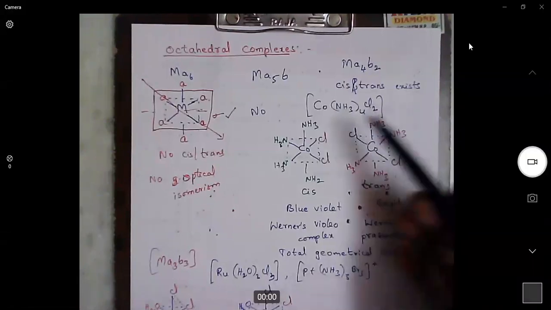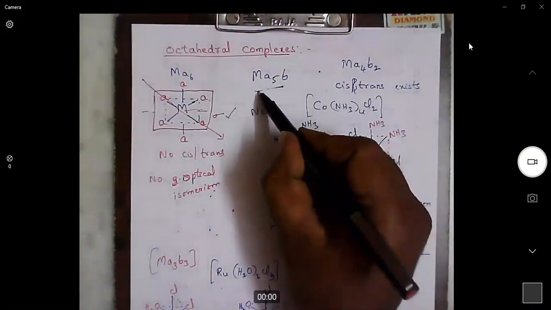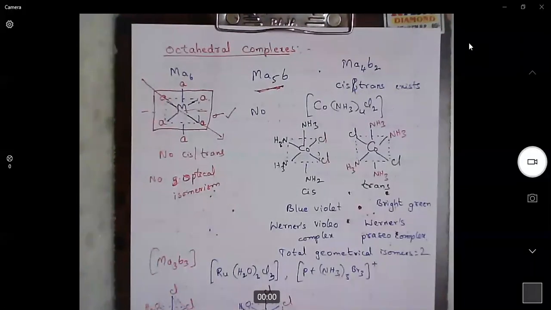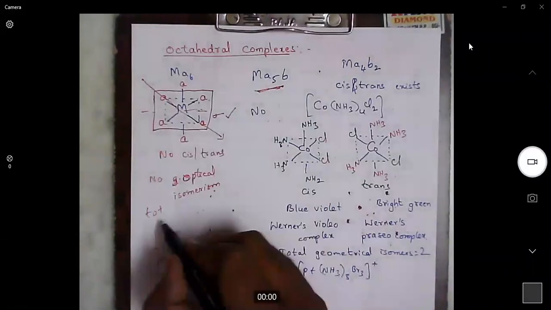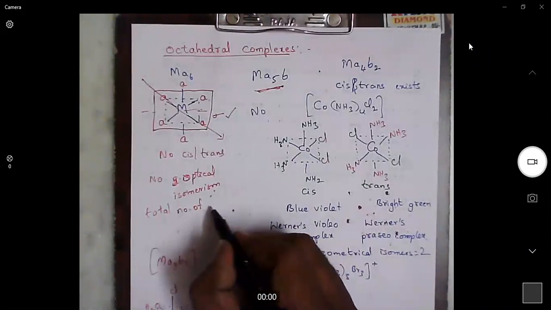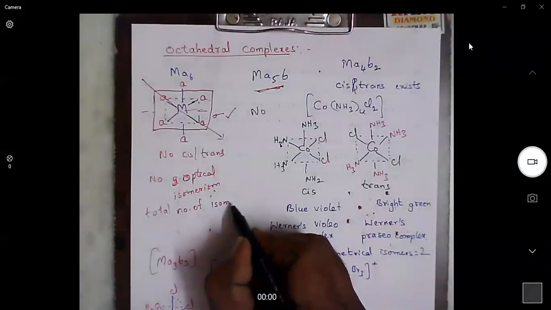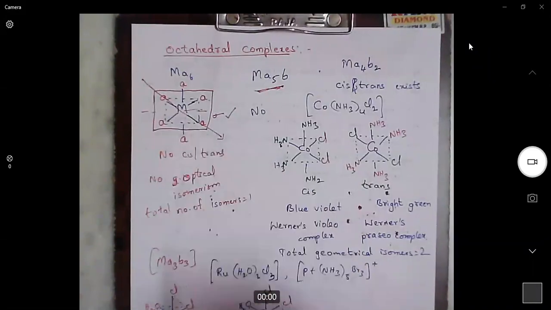Consider this example. For this case also, there will be a plane. So no optical isomerism possible for this. So total number of isomers in this complex: there is no geometrical isomerism, no optical isomerism. So there is only one isomer. So this is the only one isomer.